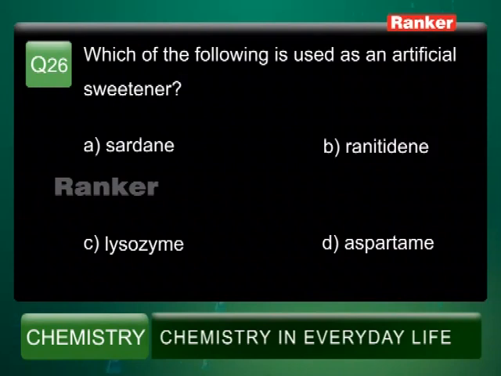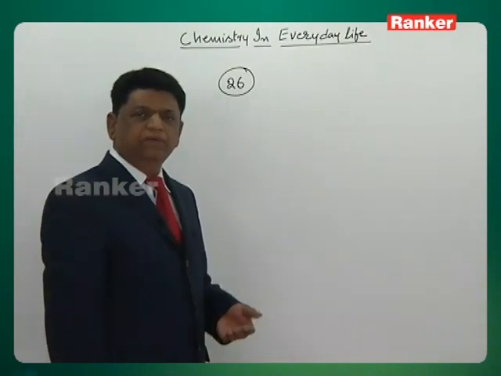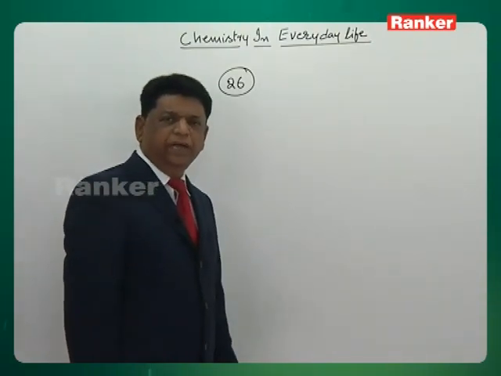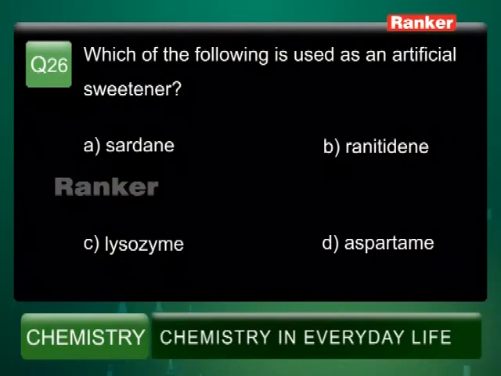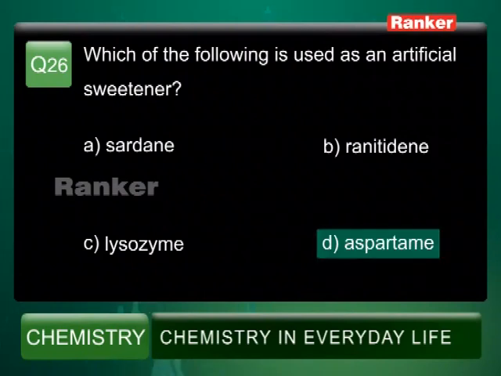Ranitidine is an anti-acid drug, that is, secretion of hydrochloric acid and pepsin will be reduced by ranitidine, an antihistamine type of drug. Option C is lysozyme. Lysozyme is an enzymatic drug which does not come under artificial sweeteners. Aspartame is the one which is an artificial sweetener. So answer D is the right answer.